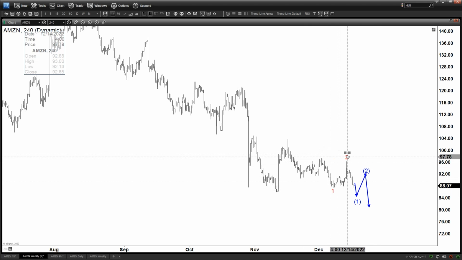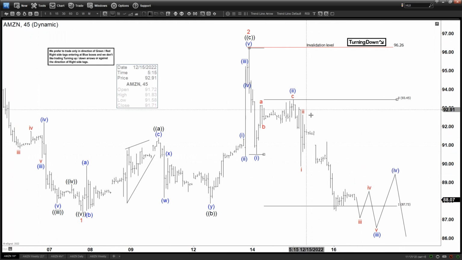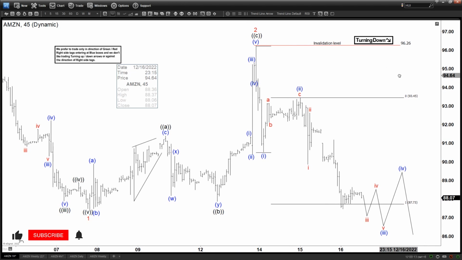So those are, in the medium term, some possibilities in terms of the structure that we need to consider. But if we just limit ourselves to the very short term, then basically what we are looking at here is more downside in the very short term to finish a 5 waves structure from the December 13, 2022 high. Okay, so that is the idea here, guys, for today.